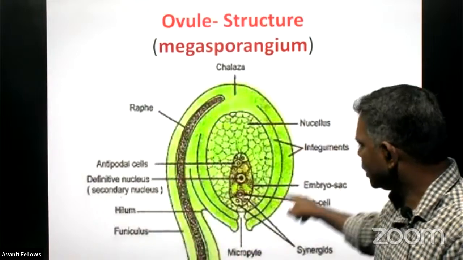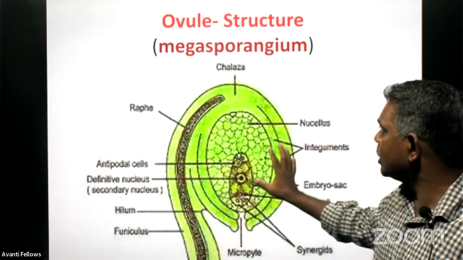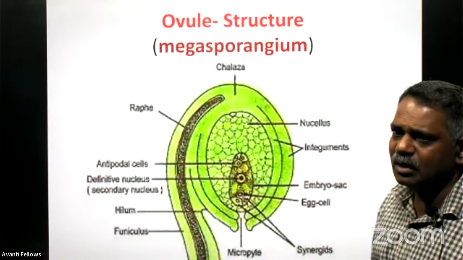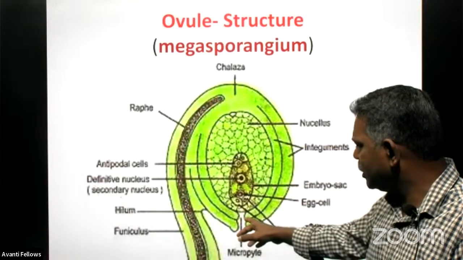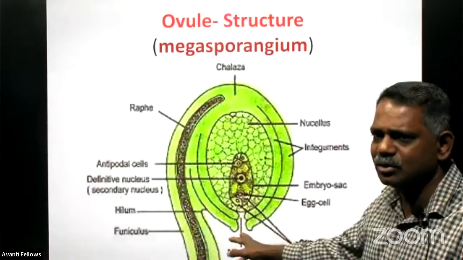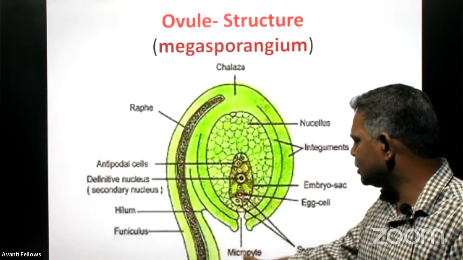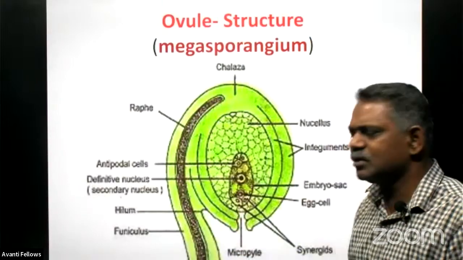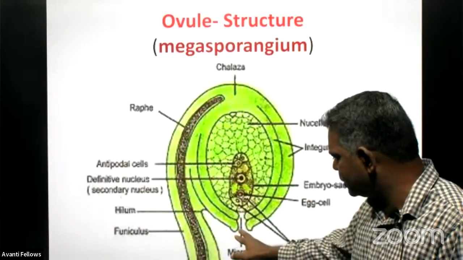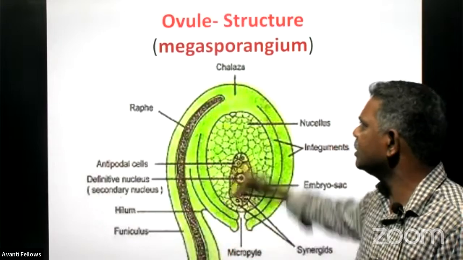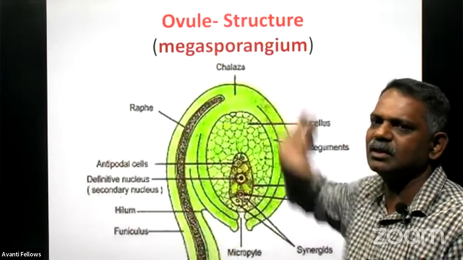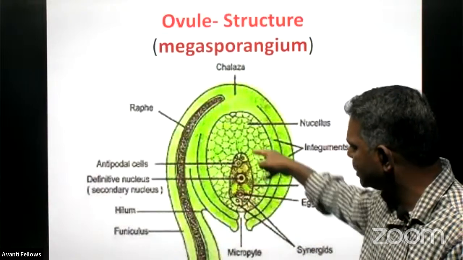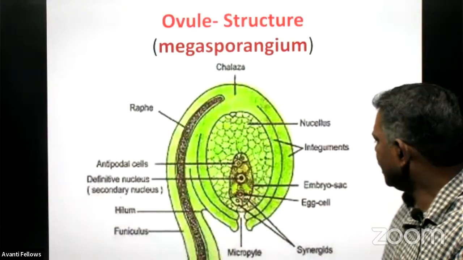And there are two protective structures for this megasporangium or ovule. We call them as what? The integuments. And here there is no integument, and this small aperture where there is no integument cover is called as what? The micropyle. And we will see the significance of the micropyle later. And the opposite end is called as what? The chalaza.